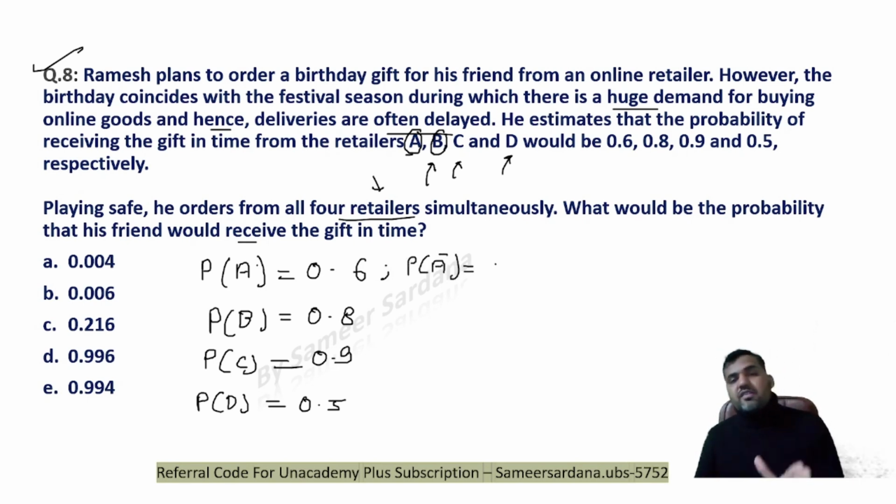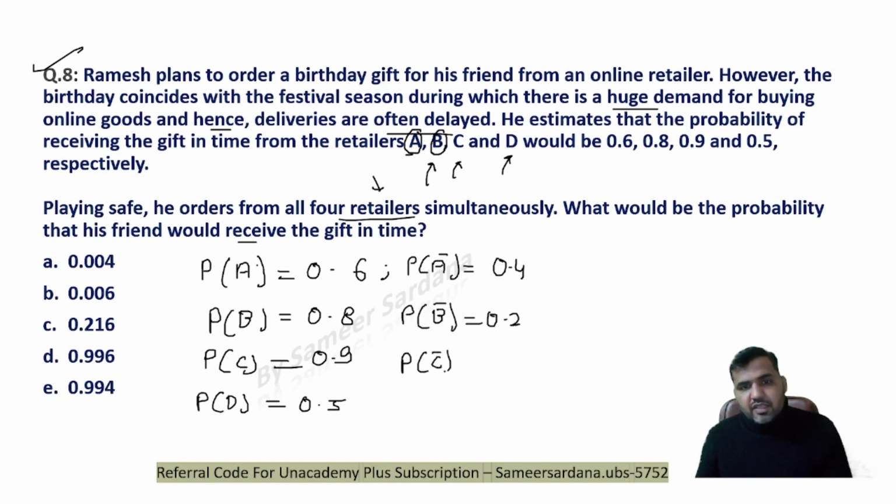The probability that he is not receiving the gift from A is 0.4, from B is 0.2, from C is 0.1, and from D is 0.5.